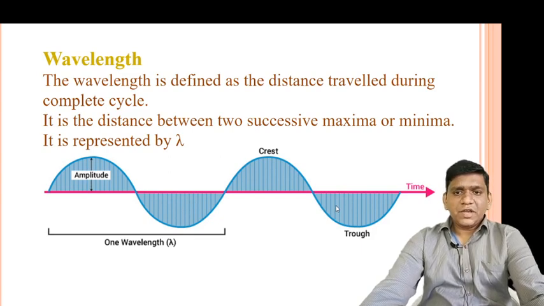Since wavelength is a distance, it is represented by lambda. It is measured in a unit of length such as meter, centimeter, millimeters and nanometers.